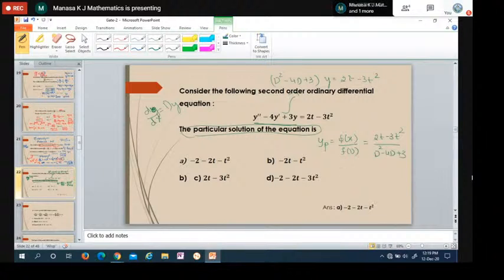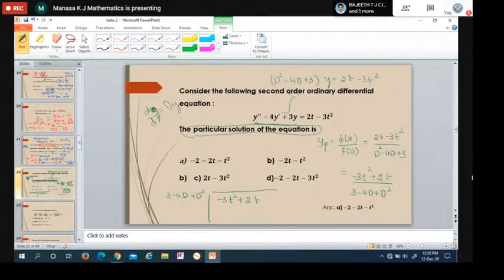I'll divide now. I can write it as 2t minus 3t square over 3 minus 4D plus D square. Write the numerator in descending order, so it is minus 3t square plus 2t. So you just divide them: minus 3t square plus 2t divided by 3 minus 4D plus D square.